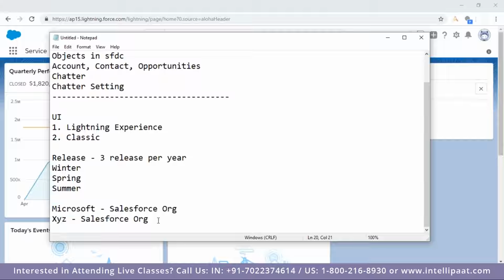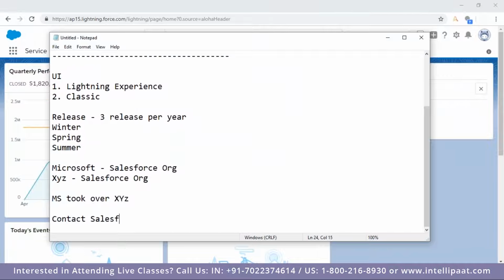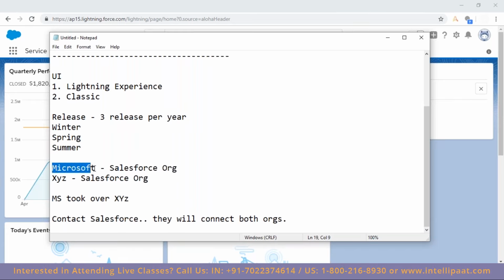Now, what if Microsoft took over XYZ? Then they contact Salesforce and Salesforce will connect both orgs. So this is being done by Salesforce administration, not by the org administrator who has control under Microsoft or XYZ.